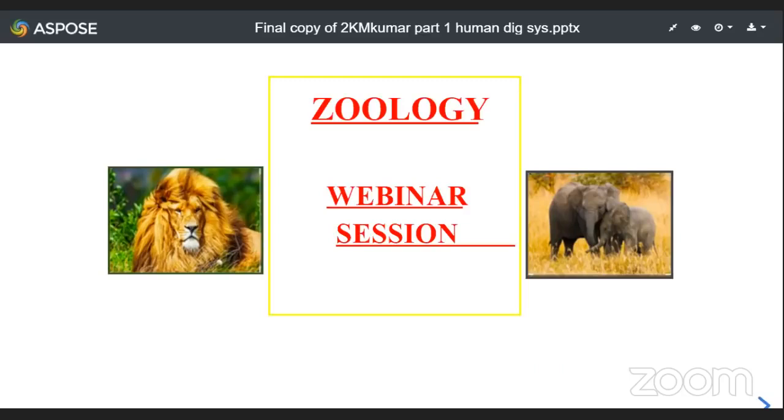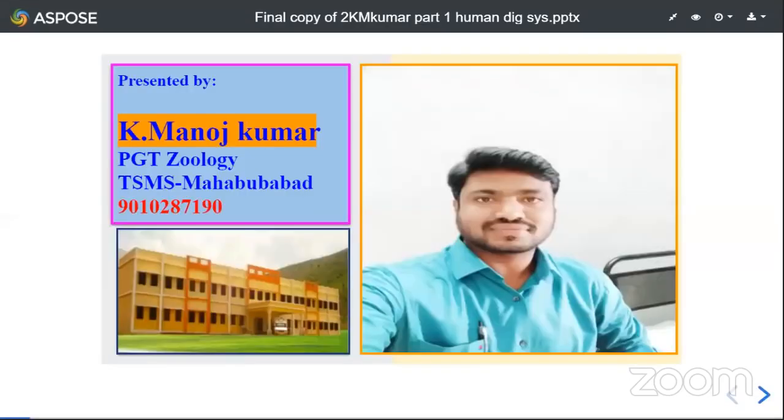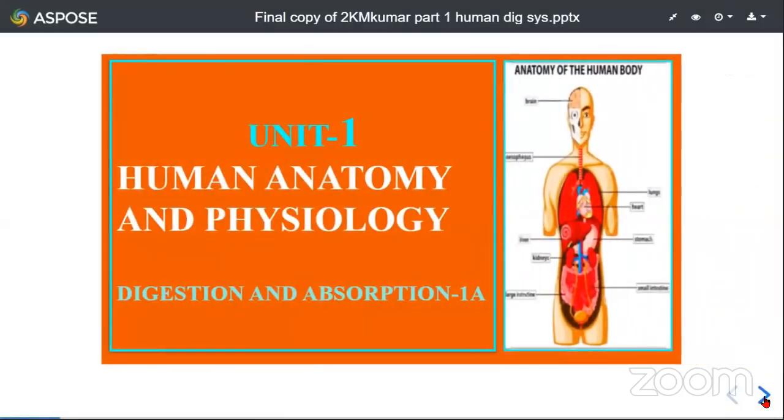First, let me introduce myself. I'm K. Manoj Kumar, working as PGT Zoology in Telangana State Model School, Mandal and District, Mahbubabad. Well, students, in today's session, I'll start with second year syllabus, Unit 1, Human Anatomy and Physiology. Under this Unit 1, we have two subunits, digestion and absorption as 1A, breathing and exchange of gases as 1B. So, I'll start with digestion and absorption.